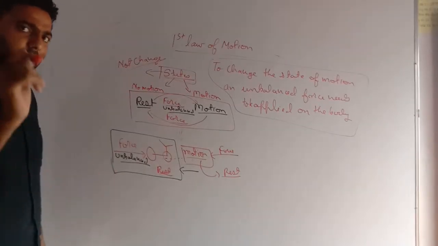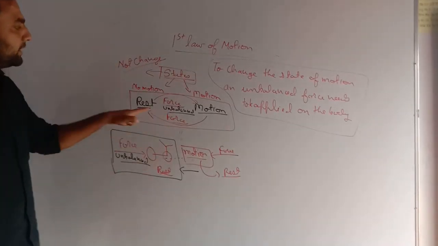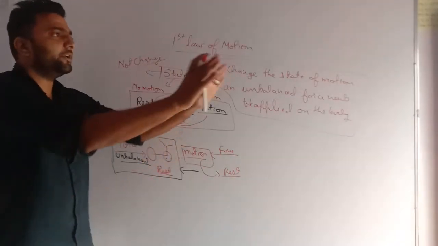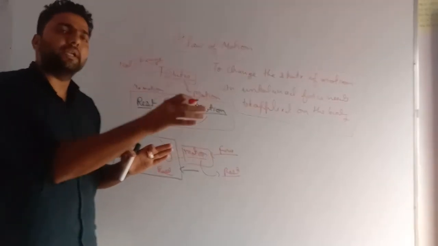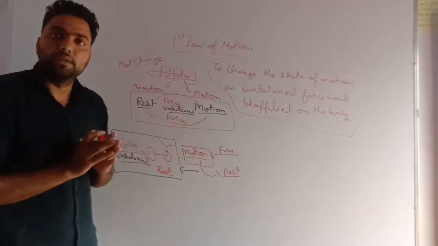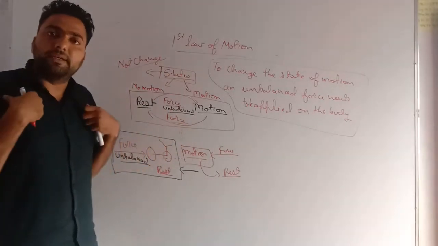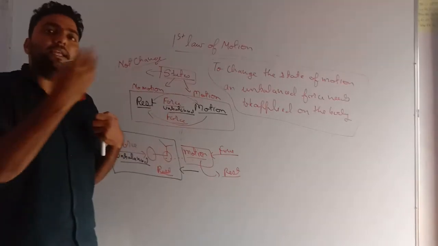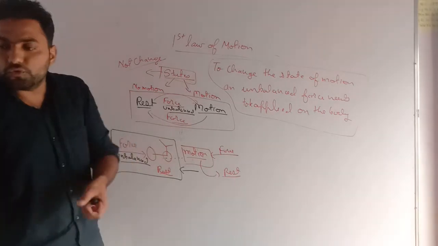It means if unbalanced force is not applied, a body at rest will stay at rest. As you can see, the TV set at your home, since last 1 year, 2 years, it is there only. It is not moving. Why? You have never applied any force on it. But you might have observed the school bag, even in school times, it daily used to be in motion. Why? You used to pick it up.